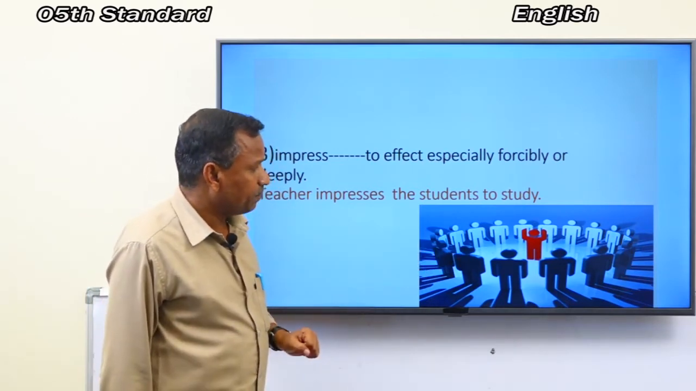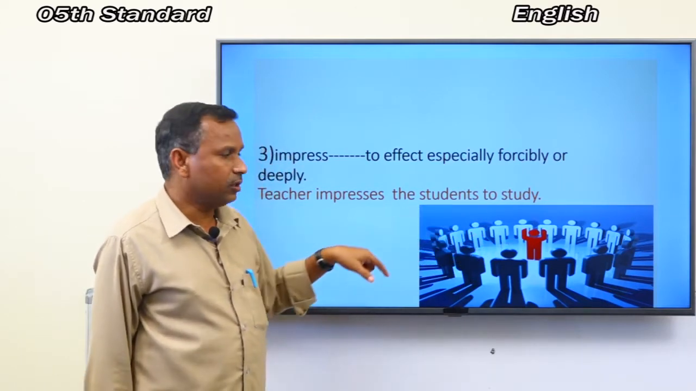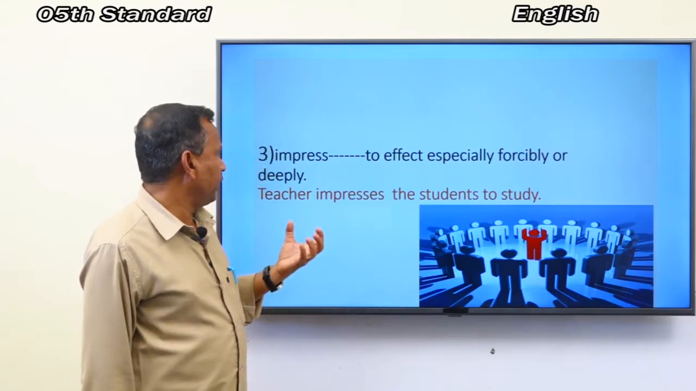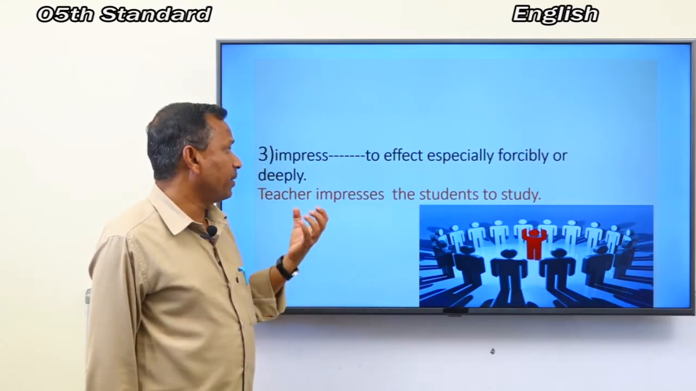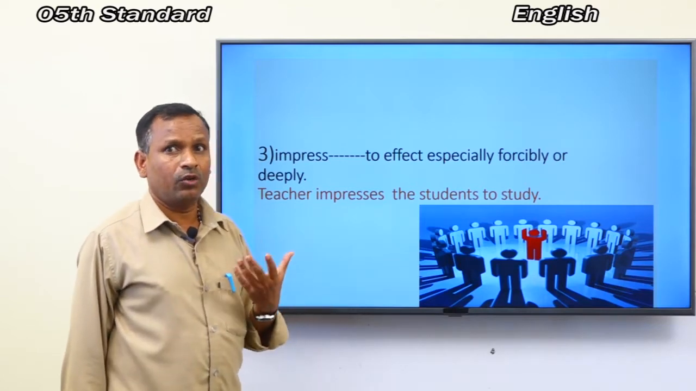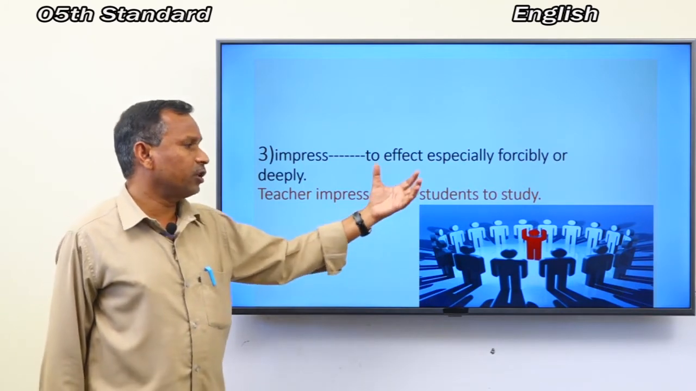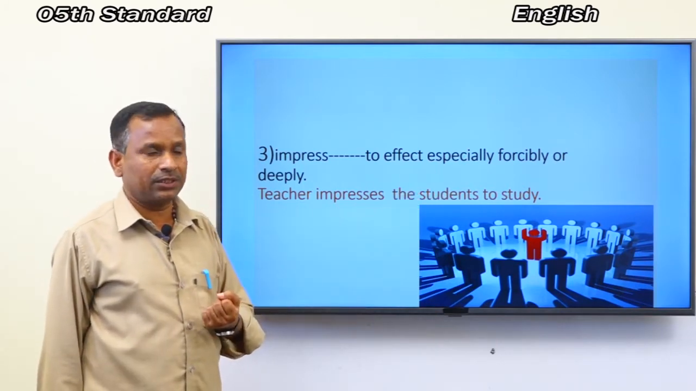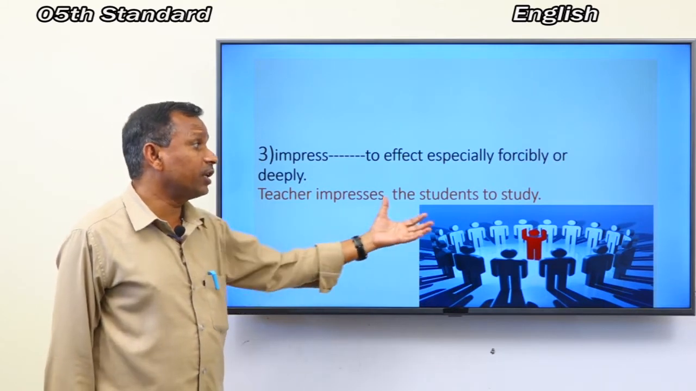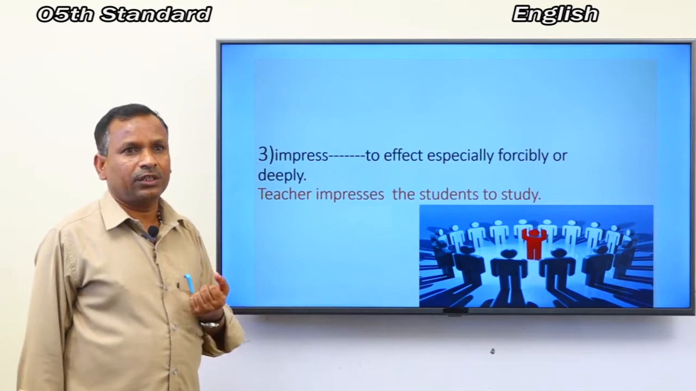What is this picture? The children are standing around the teacher. The teacher is standing in the middle of the circle. He is impressing the students to study. Teacher impresses the students to study. For what purpose? To impress the students to study. Did you understand? Okay.